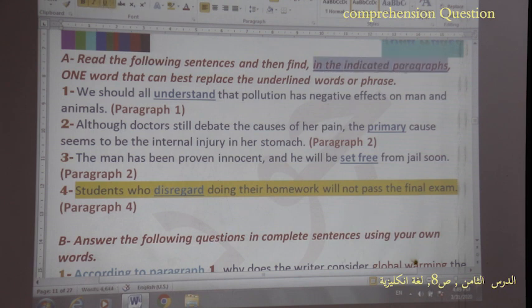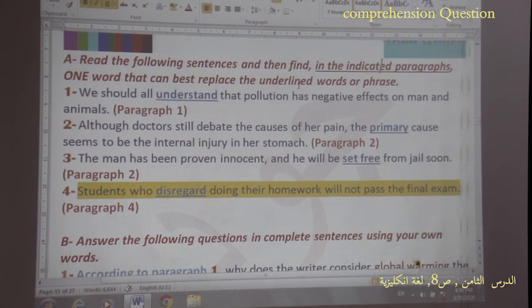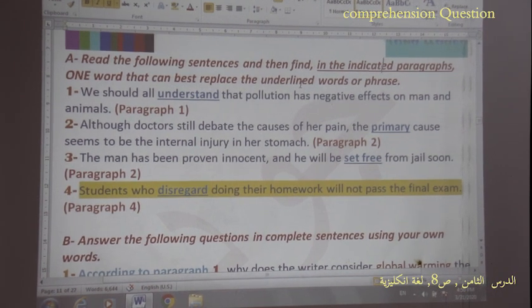Here I am telling you about the paragraphs where you can find your answers, instead of wasting time and effort. So here I need one word that can best replace the underlined words or phrase. The first step that we need in the final exam is to understand the question. Here I am asking you to give me the meaning of the underlined words. They are in blue for you. So refer to the indicated paragraphs.